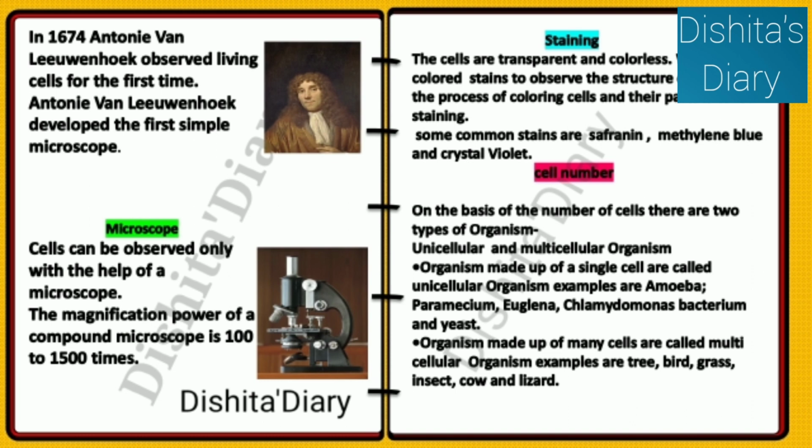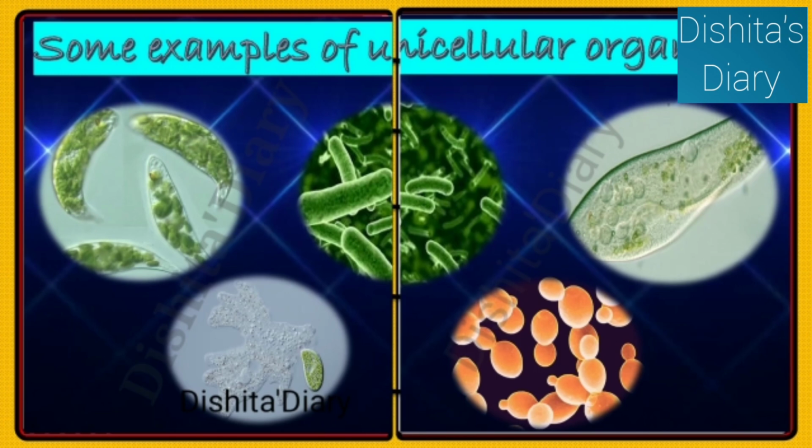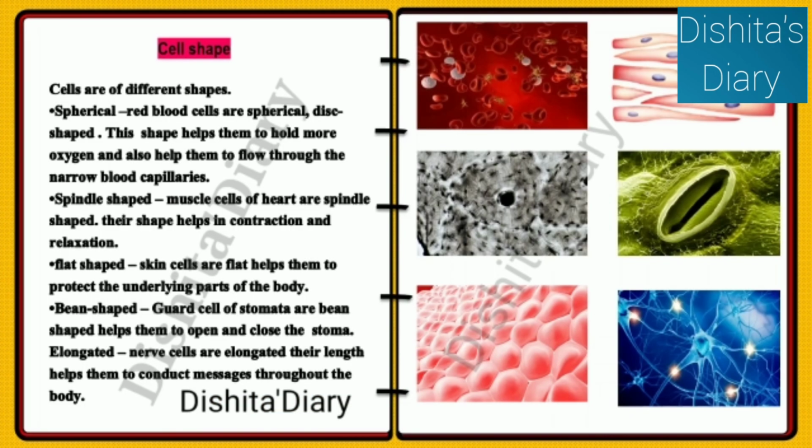Organisms which are made up of many cells are called multicellular organisms. Some examples are trees, birds, grass, insects, cows, lizards, and also humans. Here are some pictures of unicellular organisms.